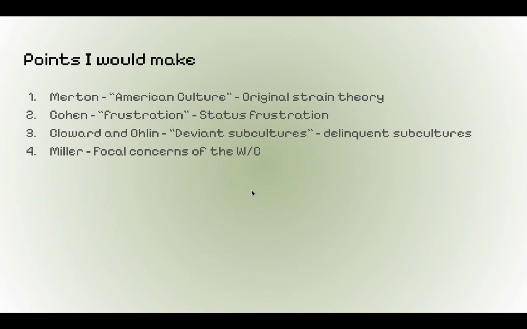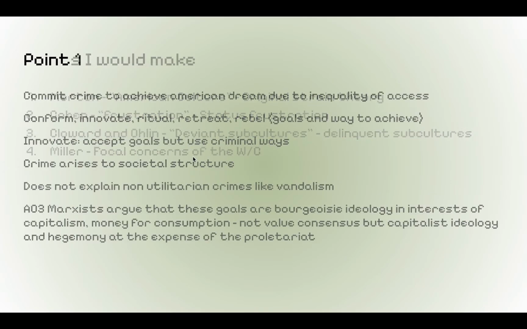So as I said before, first point would be Merton's original strain theory. Second would be Cohen's status frustration. Cloward and Ohlin did delinquent subcultures. And to bring in my own knowledge, I would do Miller's focal concerns of the working class.